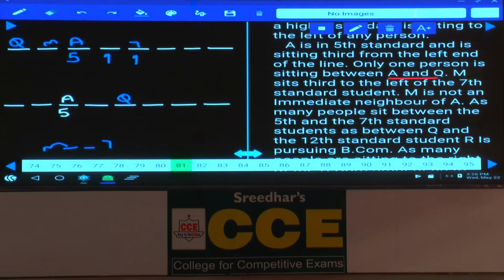Why is this case not possible? Because then 7th standard is here. Then M sits third to the left of 7th standard. That is right, isn't it? And between M and Q, M and 7th standard. Afterwards, as of now we got Q at this place, Q is already fixed there. As Q is already fixed there, then we have to take 7 at this place. Next information: M is not an immediate neighbor of A. As M is not an immediate neighbor of A, this case is completely ruled out.